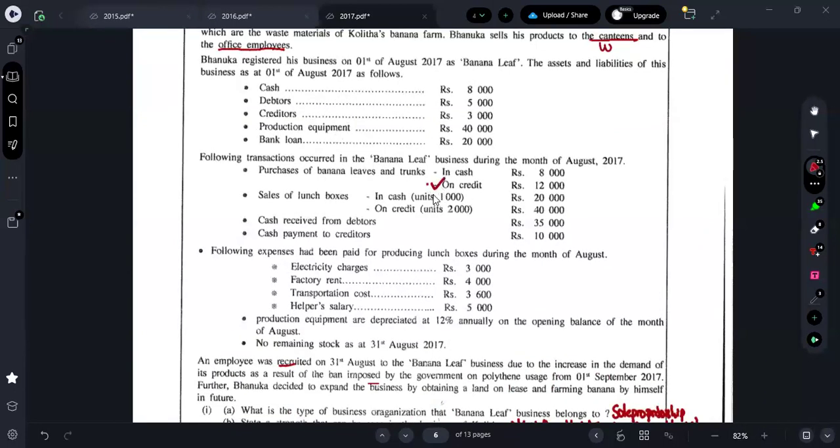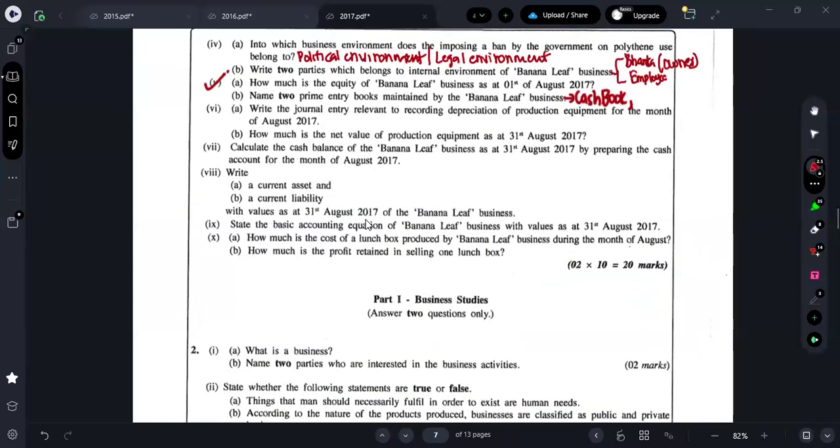Purchase on credit. Therefore, you can say it as what? Purchase journal. There are sales on credit. Therefore, you can also say it as what? Sales journal also. So you can say it as purchase journal. Also, you can consider sales journal also as your answer.